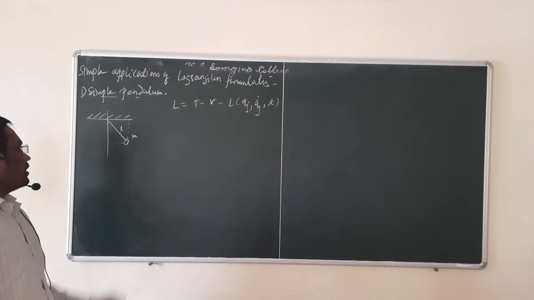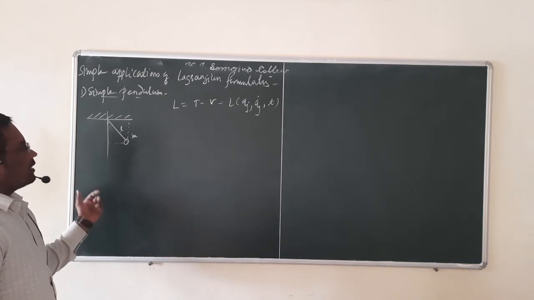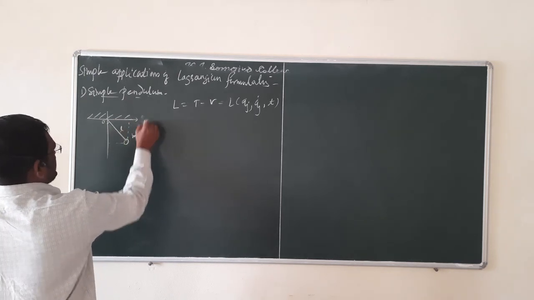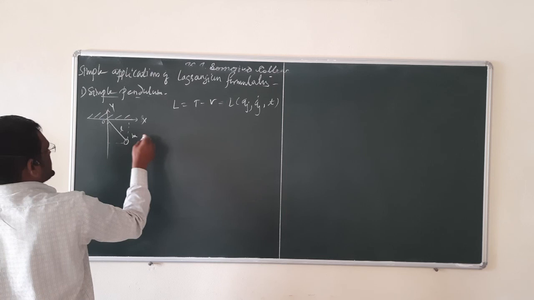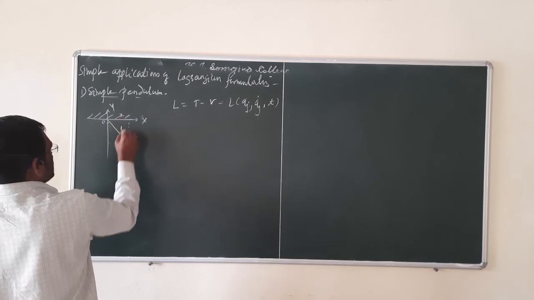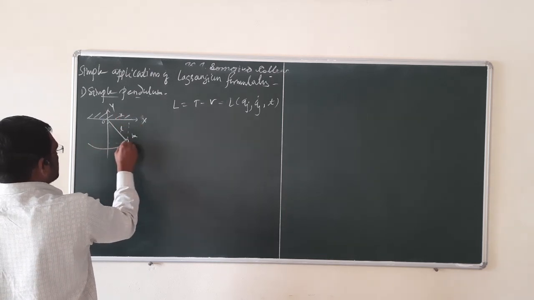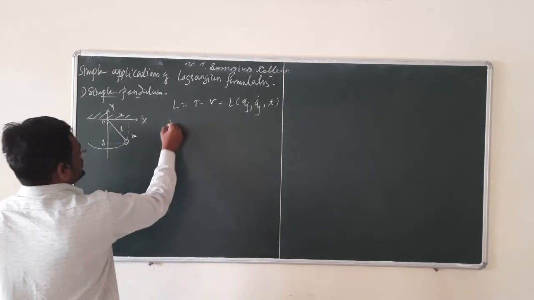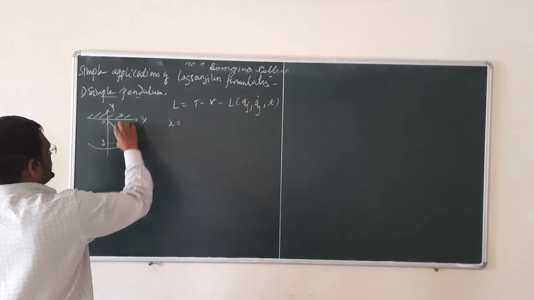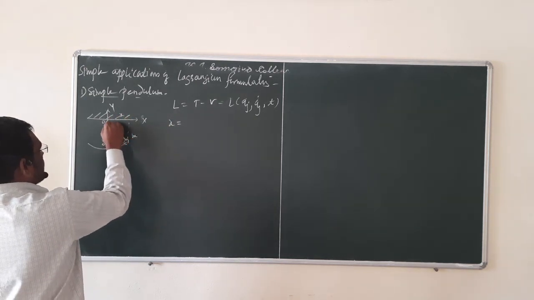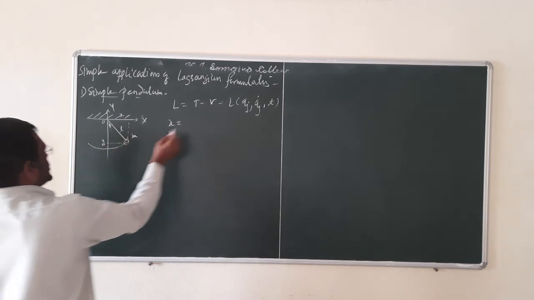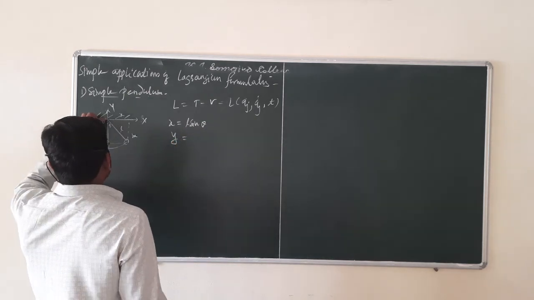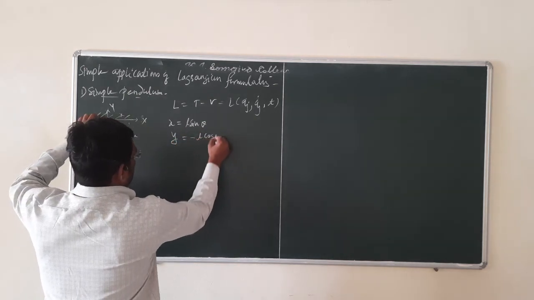Now, if you take the origin over here, this as the x-axis and this as the y-axis, then this is the x position as the bob moves like this, and this is the y position of that bob. If this angle is theta, then the x position is L sine theta and the y coordinate is minus L cos theta.